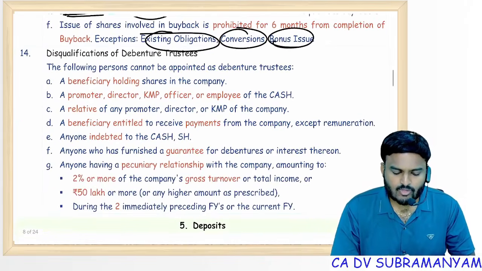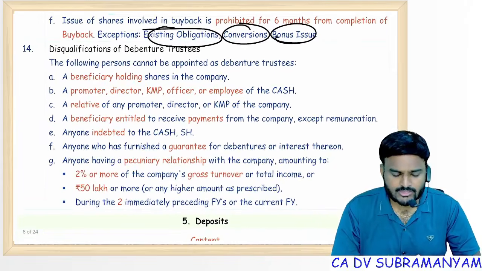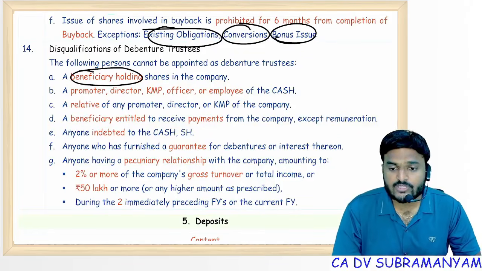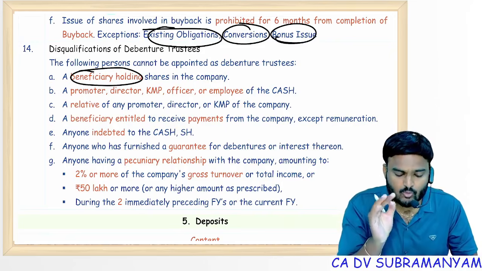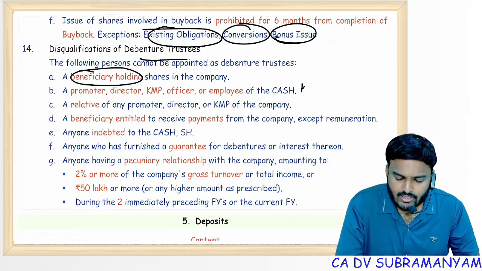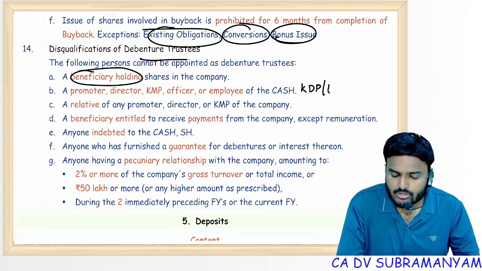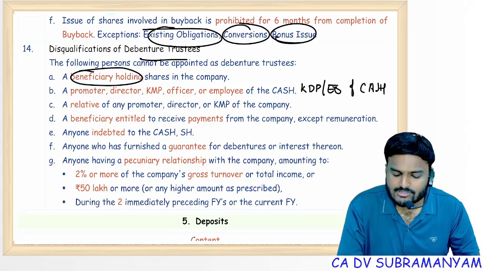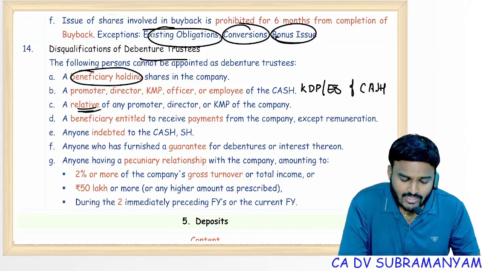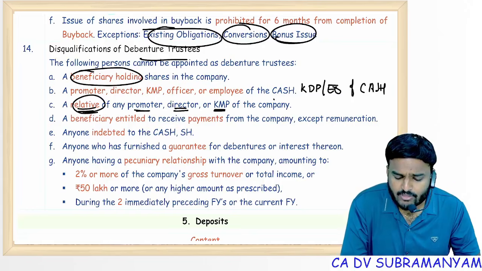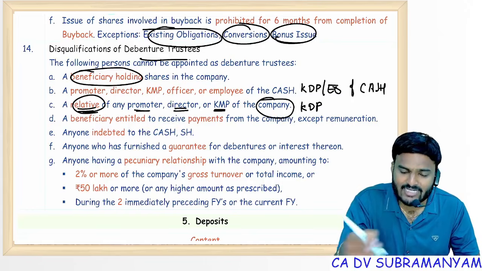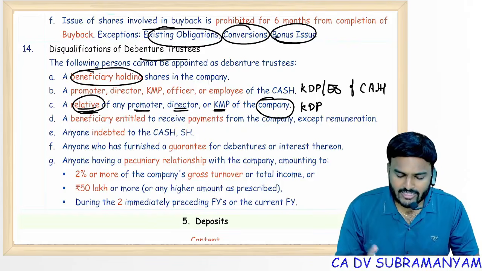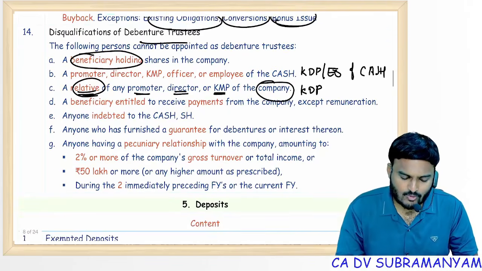Next, disqualification of debenture trustee, important. Debenture trustee, beneficiary. Registered member is eligible, but if he is also having beneficial interest, disqualified to act as a trustee. Next one, KMP, director, promoter, employee or officer of the company, associate, subsidiary, holding, disqualified. A relative of any promoter, director or KMP of the company. KMP relative, only company's KMP relative, not associate, subsidiary, holding. KMP's relative also disqualified.